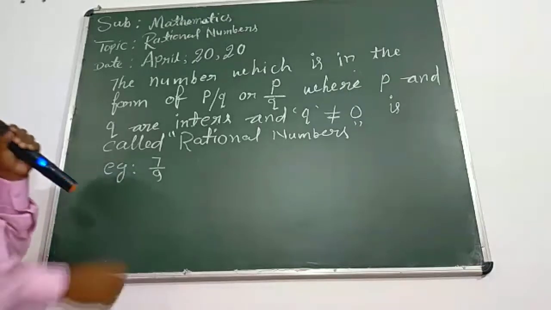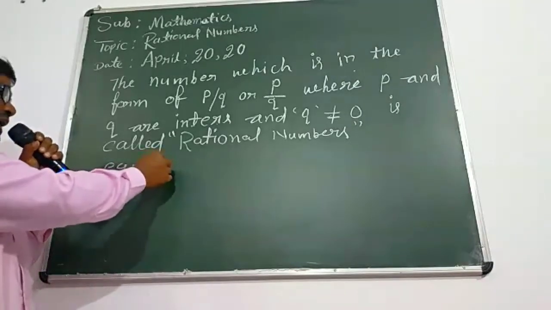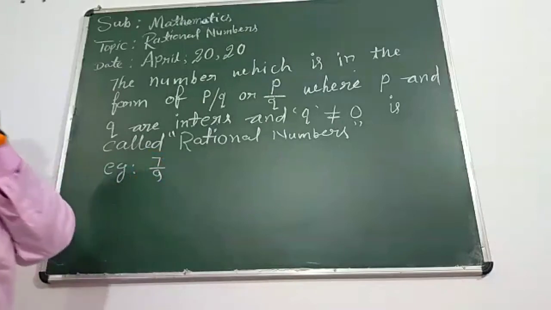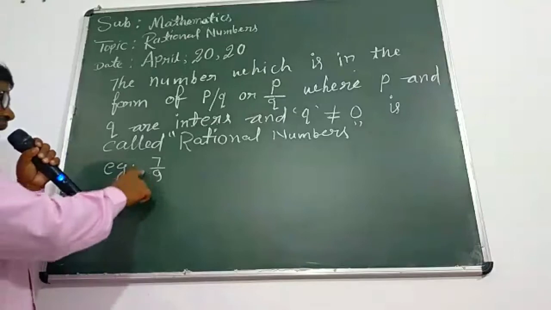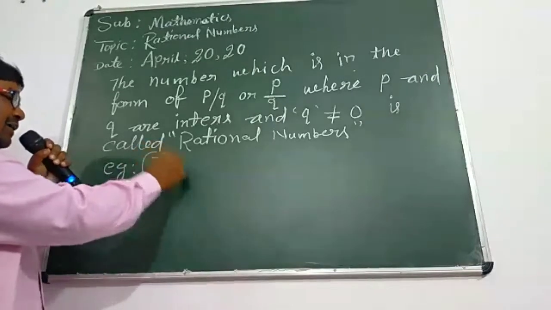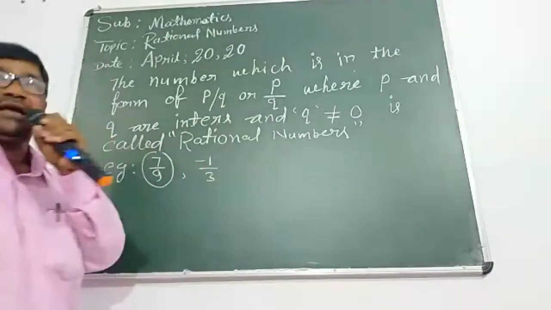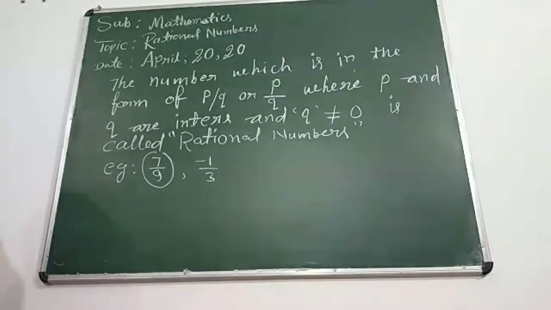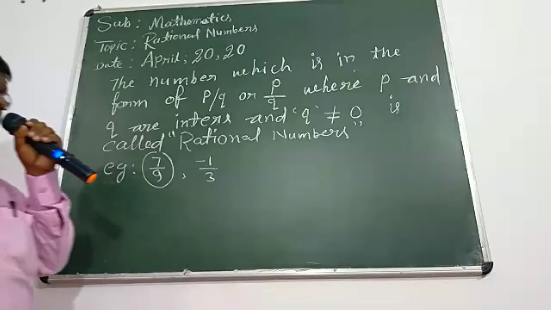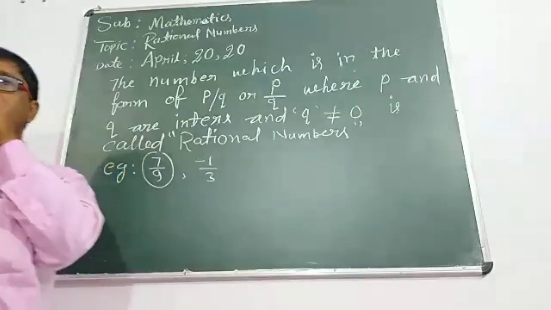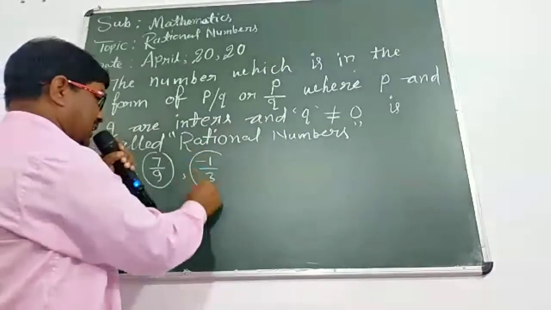You are writing 7 upon 9, so that is called rational. You can take another example, minus 1 upon 3. Here minus 1 is an integer and 3 is also an integer, and we are writing minus 1 upon 3. So that is a rational number.